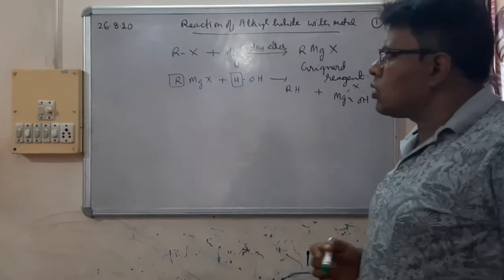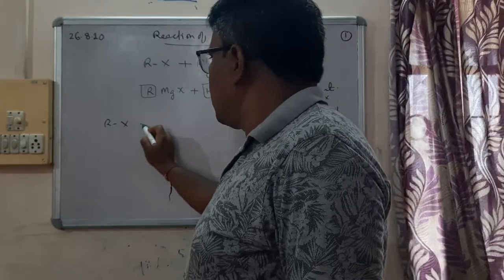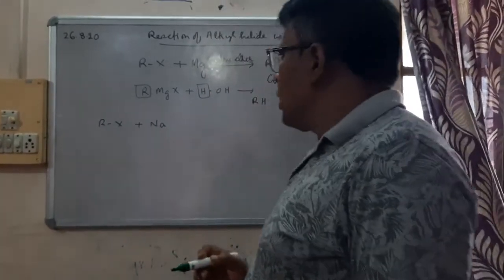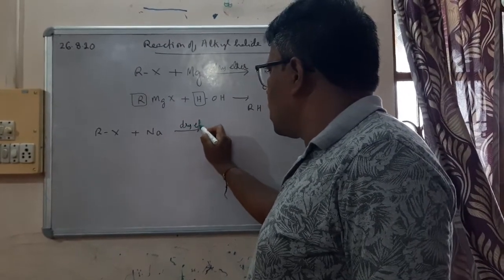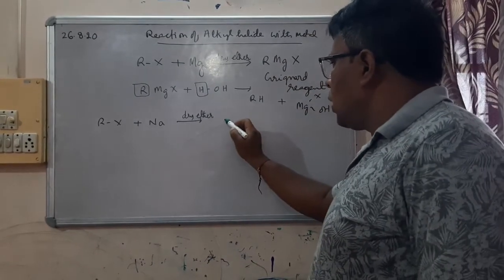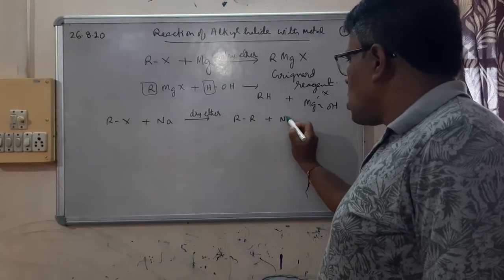Okay, another reaction: alkyl halide plus sodium. Now we have sodium metal in presence of dry ether. Then it is R-R plus NaX.